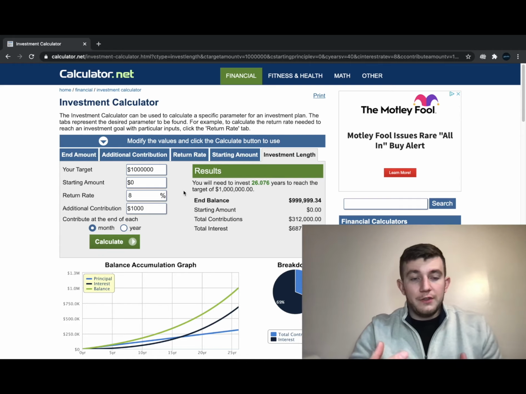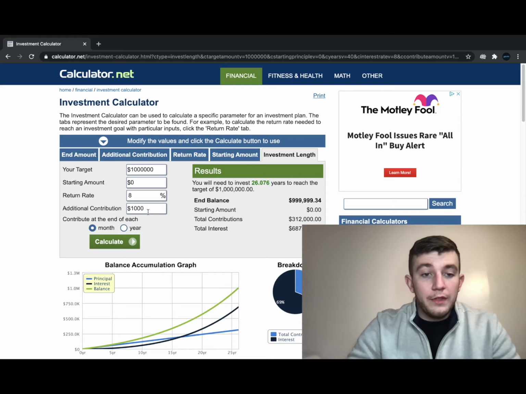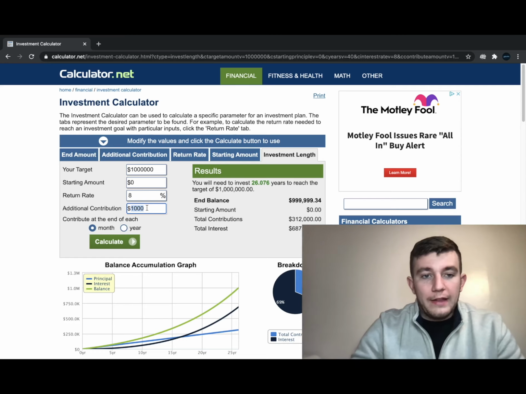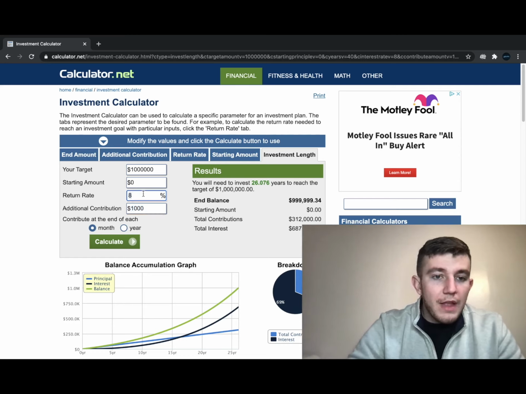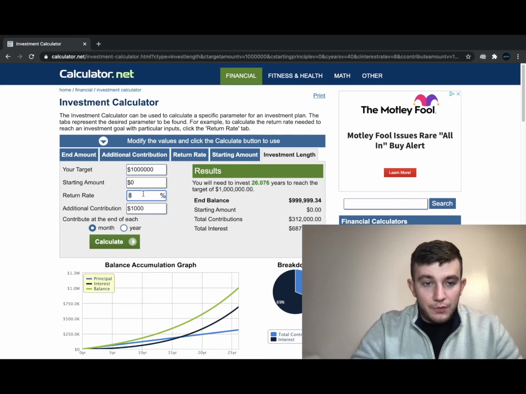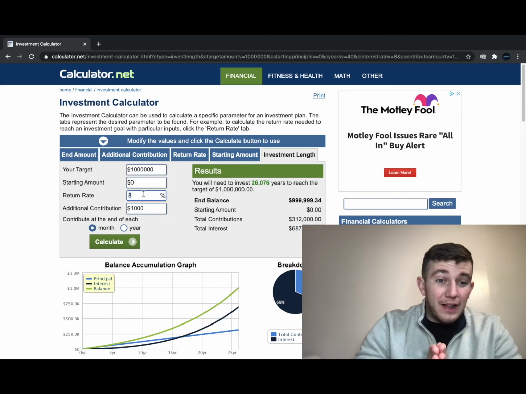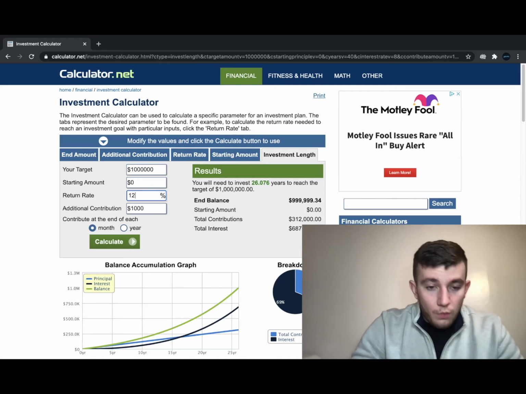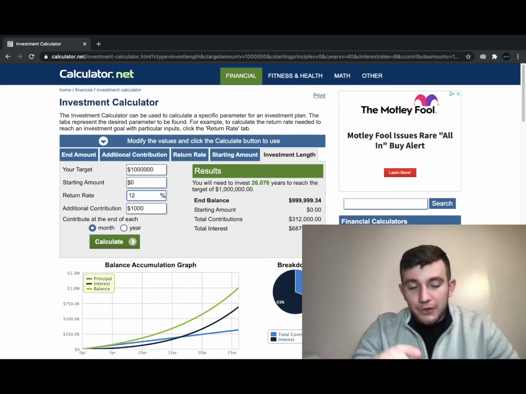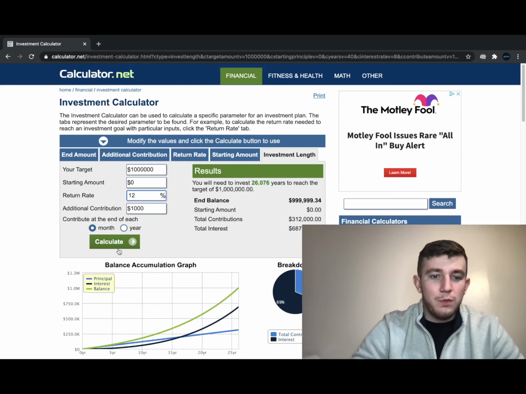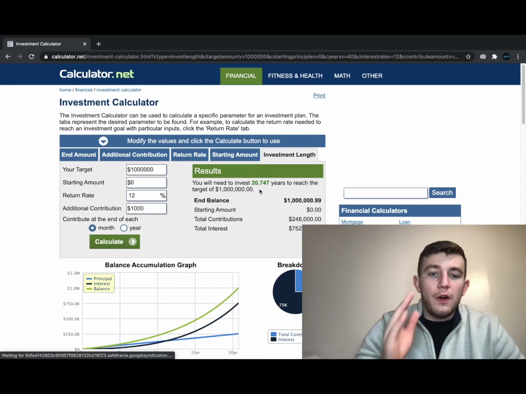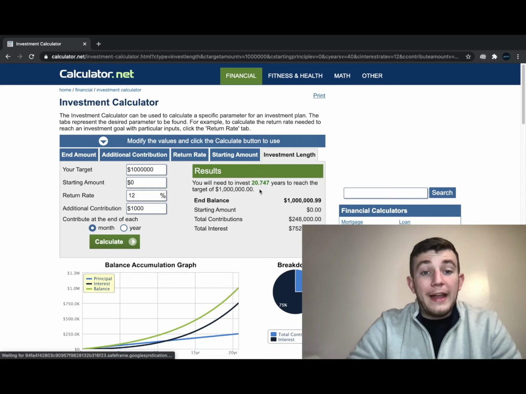And you can adjust this based off of what your different opportunities are, how much money you have to work with, and that's where you'll be able to get an assessment of how long that time frame will be. Now, other things you could change: if we stick with that $1,000 contribution each and every month, and you're able to watch your investments and get yourself just 4% more, up to 12% per year, you were able to cut off about 5 years from that time frame.